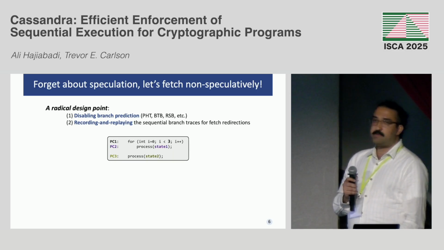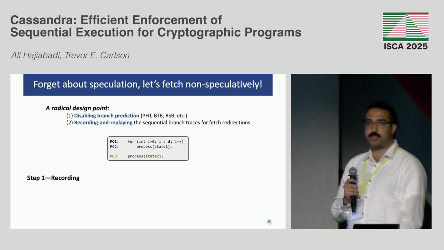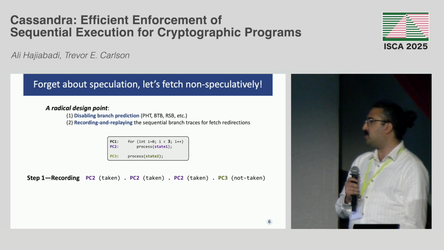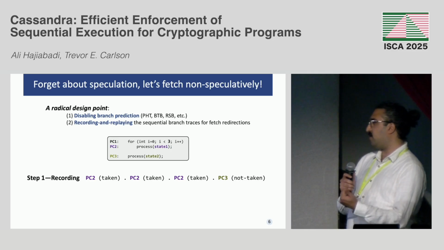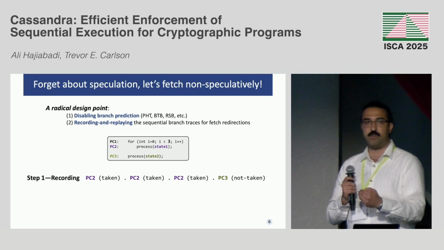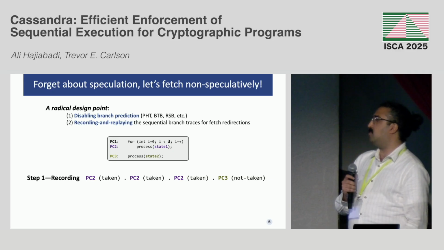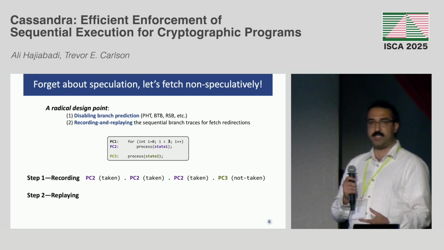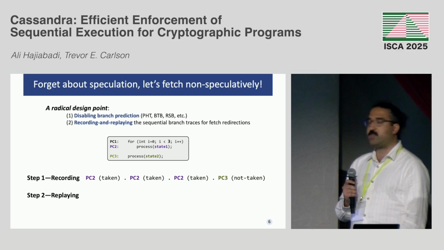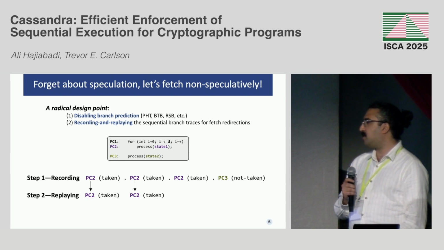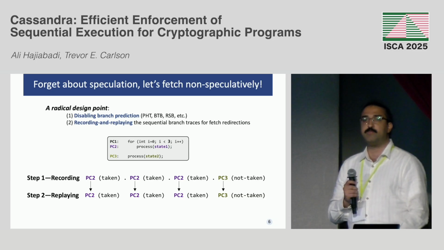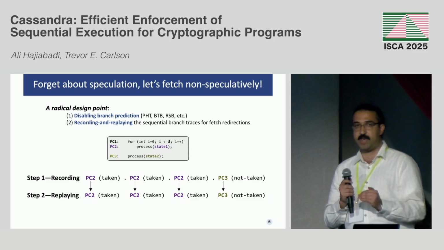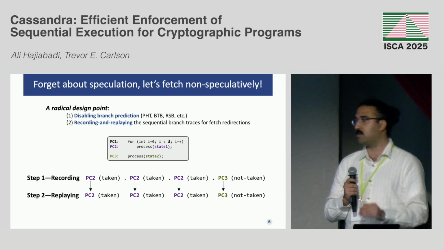Let's revisit the exact example that we had, right? So the first step is to record the sequential traces. So this is the trace. The branch is taken 3 times, and then we have a not taken branch, right? Basically, you fall through to the process state 2. And then the next time that we see this branch, we would just replay the same trace, right? So we take it, we take it, we take it, and then not taken, right? So this would ensure that there are no mispredictions, and also we are always on the path that the program is intended to be.